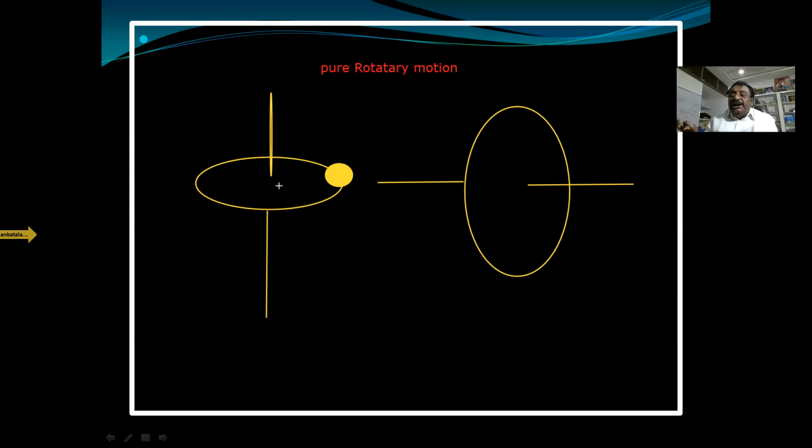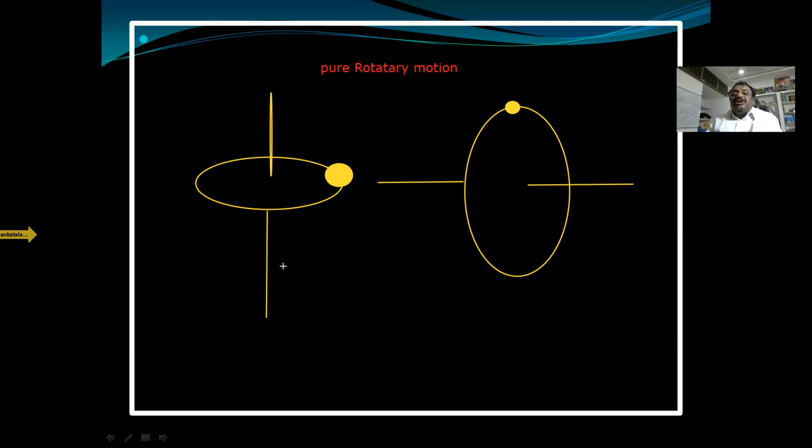If you want to rotate any body in day-to-day life, the body must be provided with an axis of rotation. Depending upon the position of the axis of rotation, the rotatory motion will change. So the axis of rotation plays a very important role in rotatory motion. Here the body is moving in a vertical circular path.